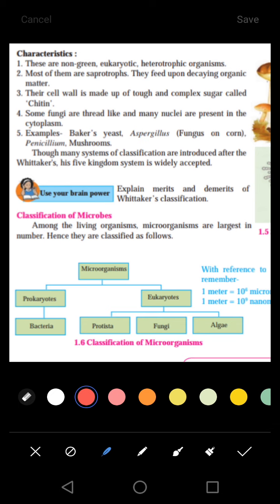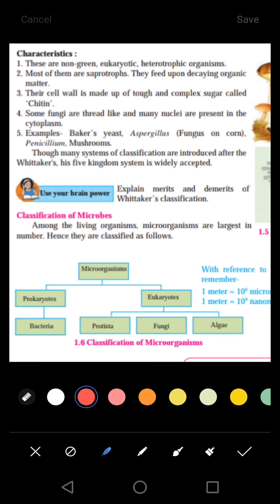Most of them are saprophytes. Saprotrophs means they are dependent on others. They live on dead and decaying matter. Their cell wall is made up of a tough and complex sugar called chitin. Chitin is a sugar, as there are various sugars. Glucose is an example of sugar, fructose is an example of sugar, starch is an example of sugar. So there is another kind of sugar called chitin. So chitin is a chemical substance which is present in the cell wall of the